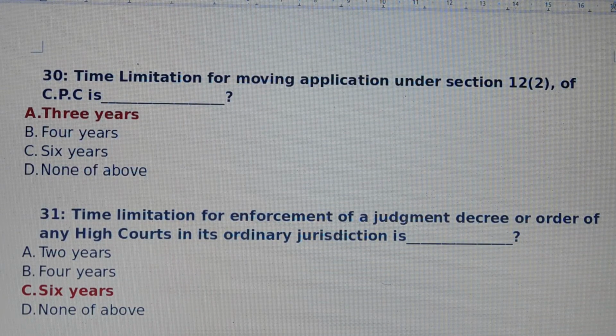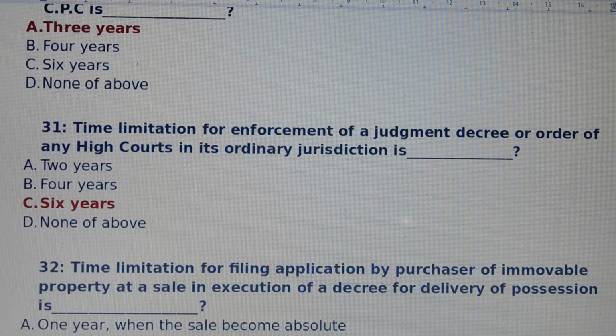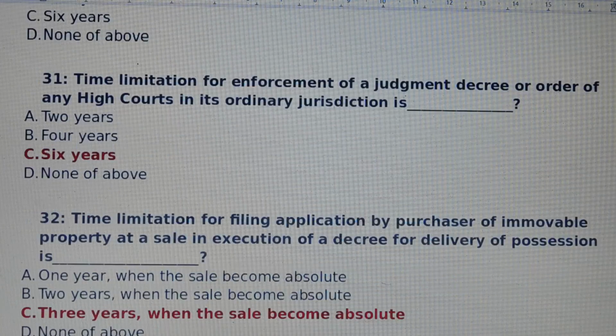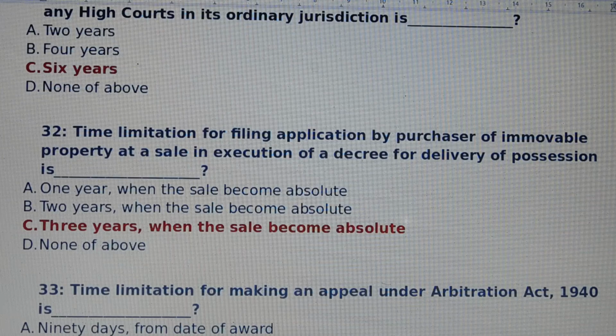Question number 31. Time limitation for enforcement of a judgment, decree or order of any high court in its ordinary jurisdiction is. Answer is 6 years. Question number 32. Time limitation for filing application by purchaser of immovable property at a sale in execution of a decree for delivery of possession is dash. Answer is option number C, 3 years. Delivery of possession is 3 years when the sale becomes absolute.